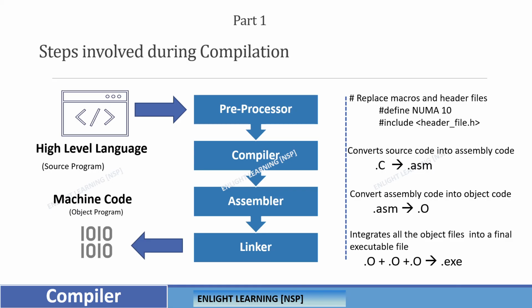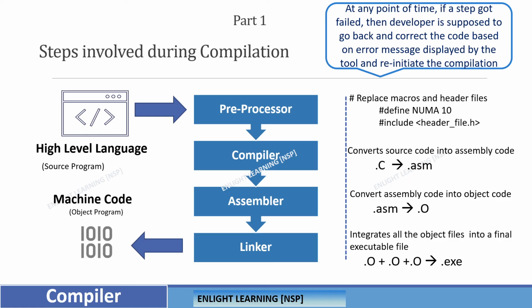If you have different object files and you want to convert them into an executable file, this is where the linker helps, converting the entire object files into the final .exe file or .dll file, whatever the final compiling tool converts into. So this is how a high-level language is converted into machine language with the help of the compiler, and these are the different steps involved.